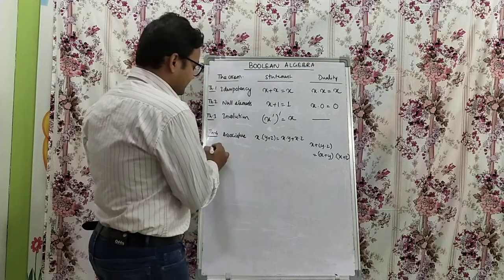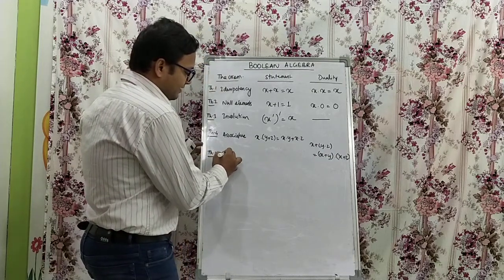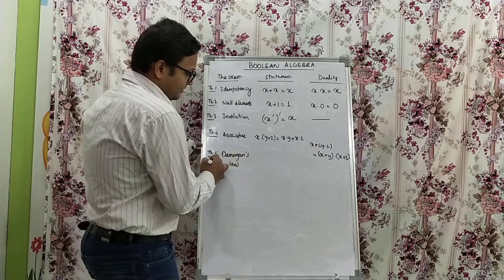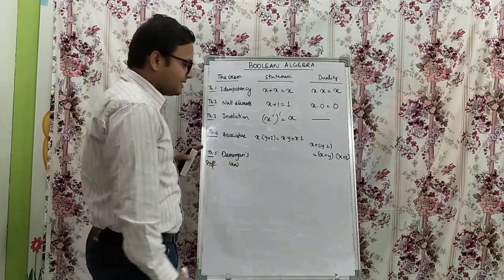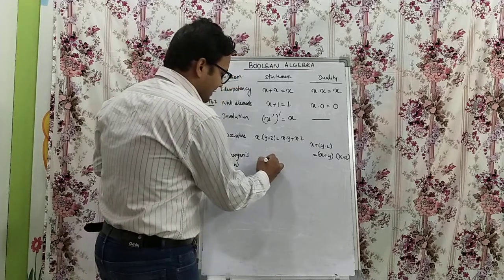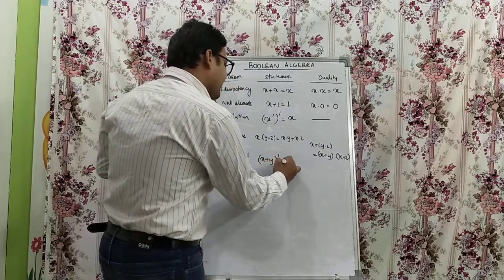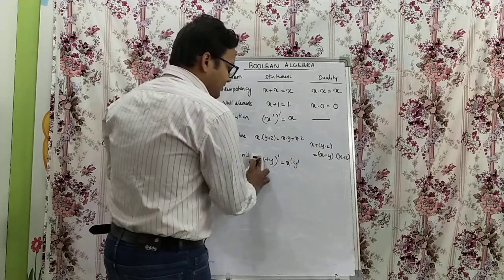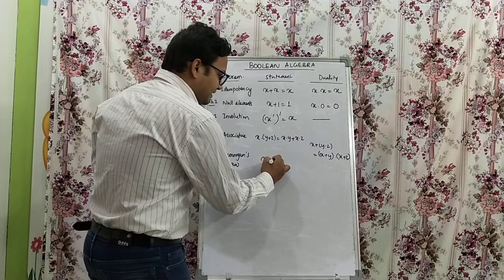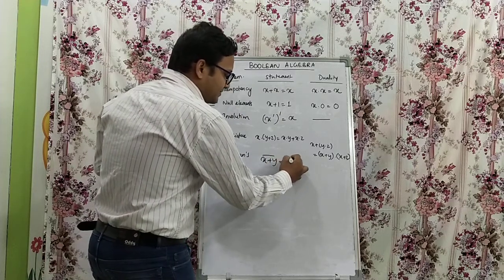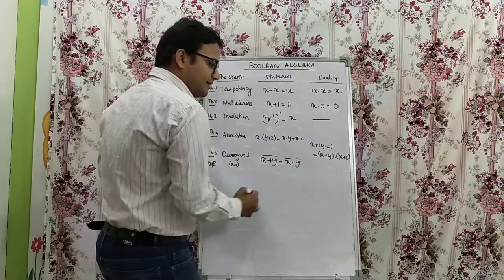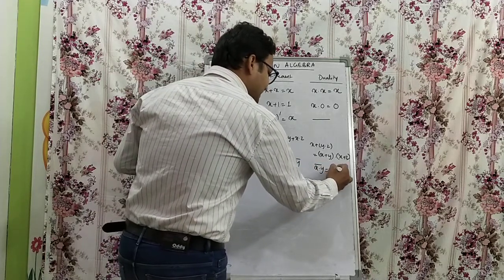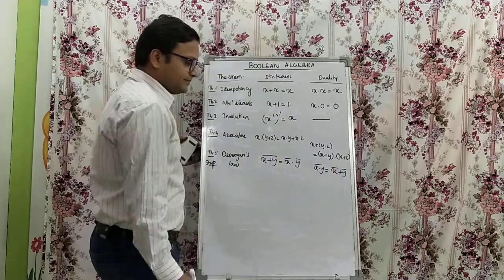Then finally, theorem number 5, we have already seen De Morgan's law. This is very important for GATE as well as BTech courses. De Morgan's law tells us (x plus y) bar is x bar dot y bar. You can also write it this way for better understanding. Here the duality is (x dot y) bar is x bar or y bar. So this is very important.